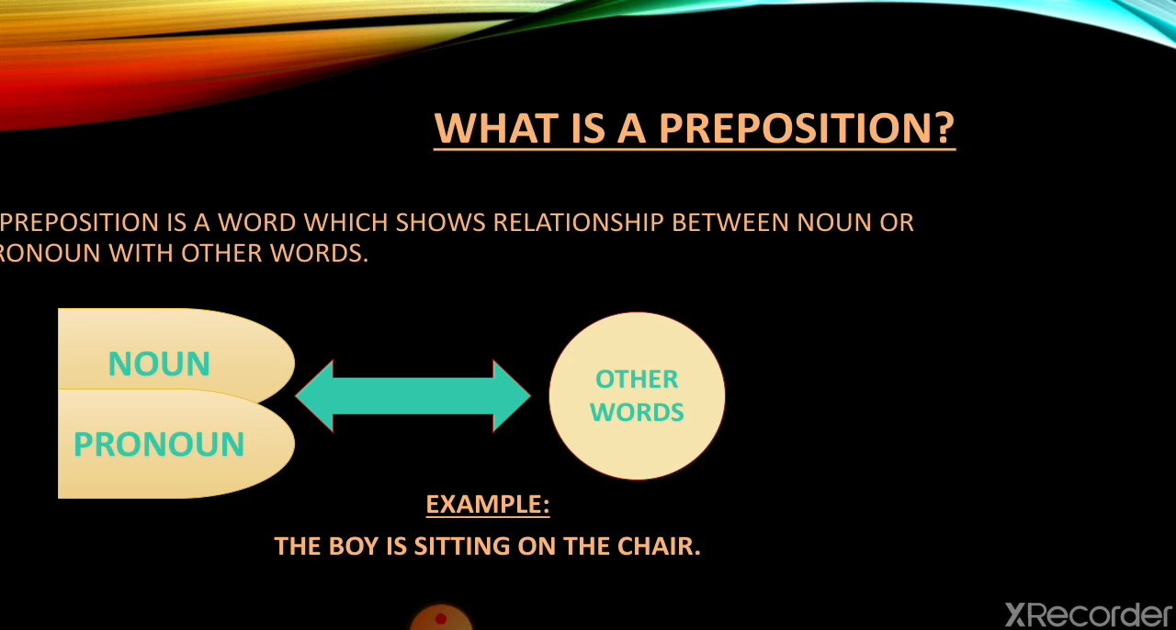If we don't use on, then the sentence will not be clear to us. Let's look: the boy is sitting the chair. Is it clear to you? No. So we are not clear about the relation of a boy and a chair. By using on, we are confirmed that the boy is sitting on the chair, as on is a preposition here.